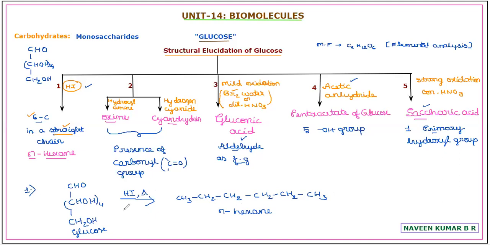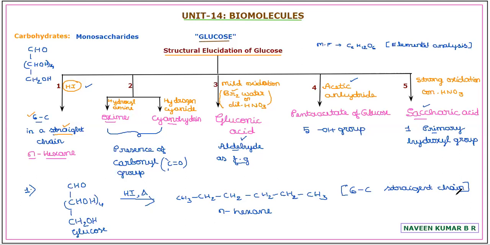It can also be done by treating with red phosphorus. The formation of n-hexane confirms that there are 6 carbon atoms present in a straight chain. So this will be the supportive equation you need to write. When glucose is treated with hydrogen iodide, n-hexane is formed, confirming the presence of 6 carbon atoms in glucose in a straight chain. Hope this first evidence is clear.